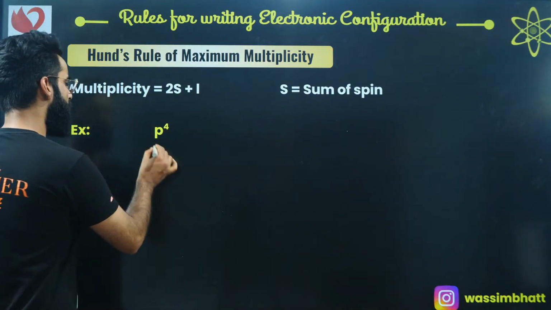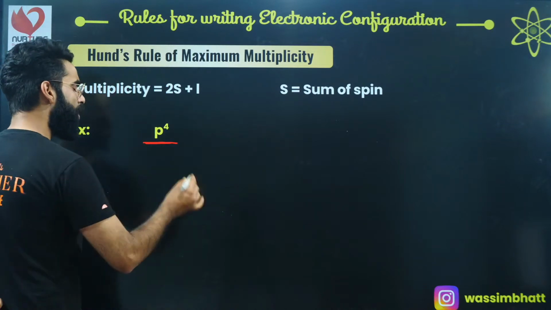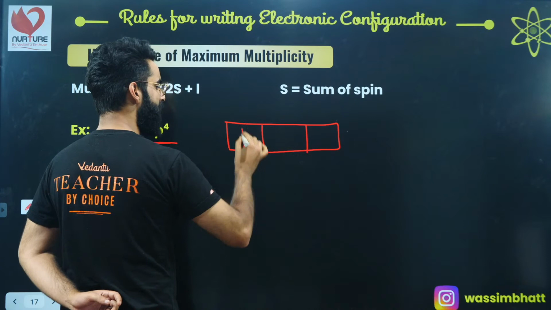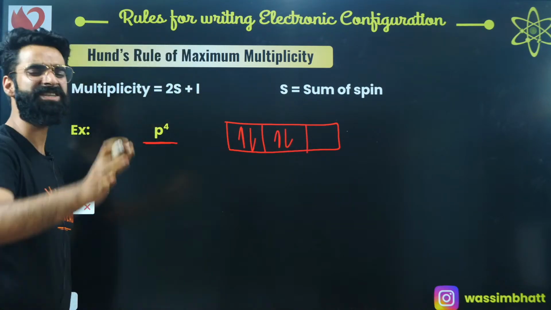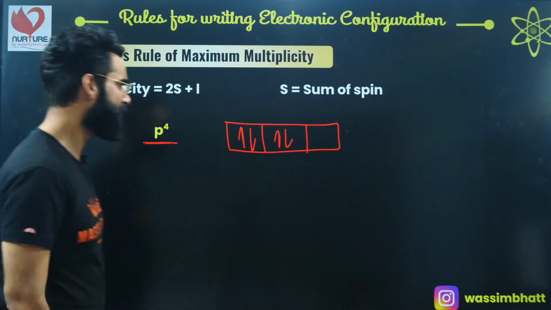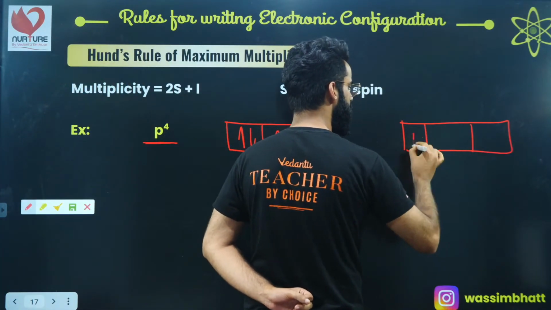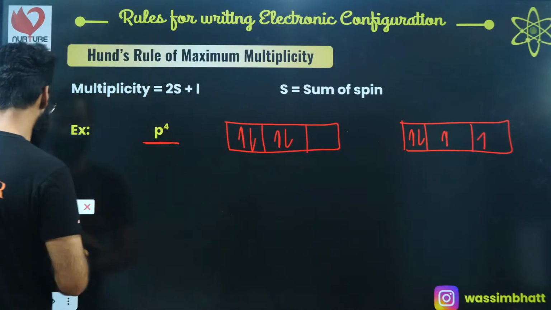Let's say I'm talking about the p4 configuration. Let me draw two arrangements for this p4 configuration. 1, 2, 3, 4. This is, for example, one of the arrangements of p4. I'm going to make one more arrangement of this p4 configuration. 1, 2, 3 and 4. These are the two arrangements for this p4 configuration, right?